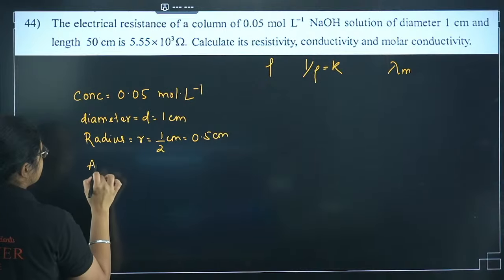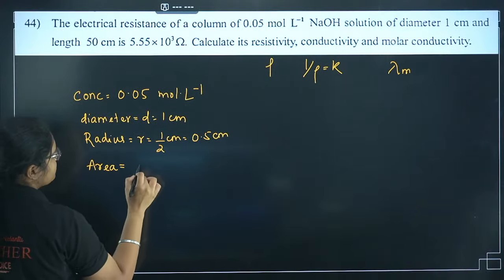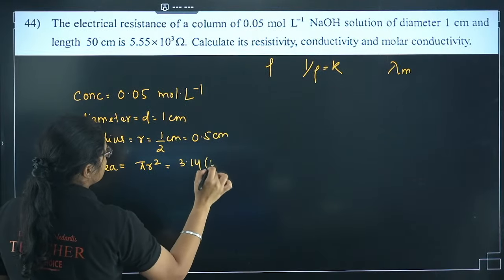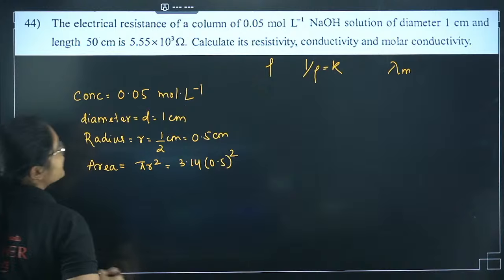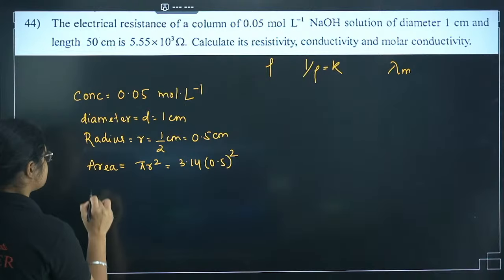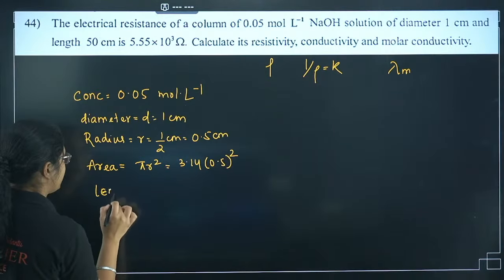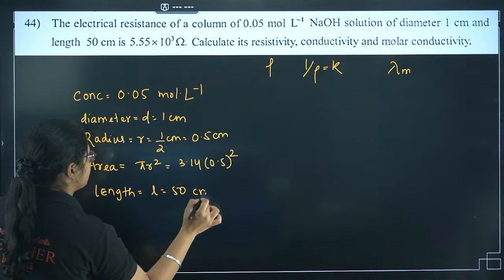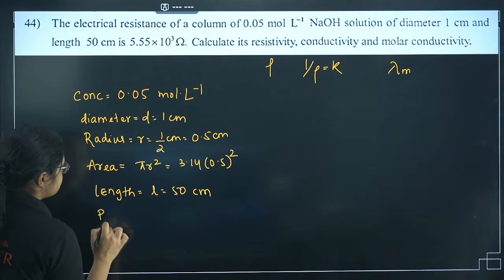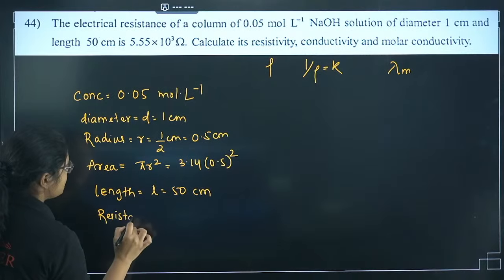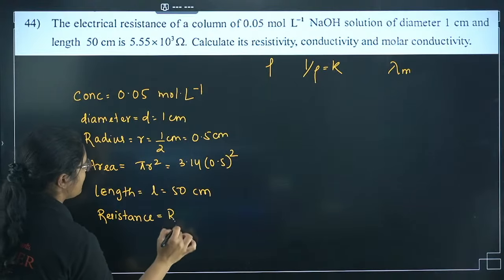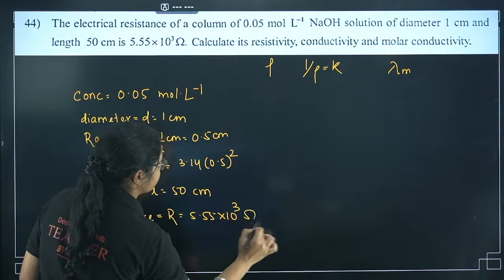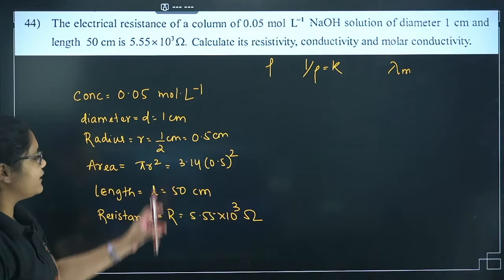Next thing you have to find is area. Because the area formula is required, pi r square, so 3.14 into 0.5 square. Next, length is given to me, I'll denote it as L, 50 centimeter. Next, I have resistance, denoted by R, which is 5.55 into 10 to the power of 3 ohm. These all values are given to me.